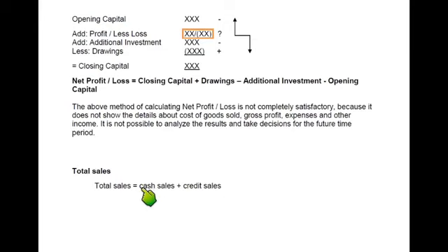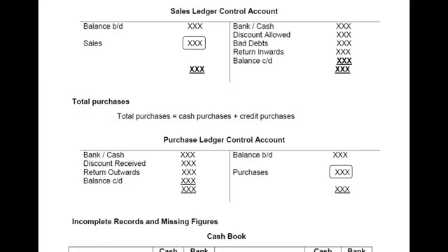So cash sale must be given in an examination question. Cash sale is normally shown in an examination CIE question with the name of cash takings or takings banked. So takings is basically cash sale. Sometimes it says takings banked, which means the amount of cash sale that has already been deposited in the bank. So cash sale or cash takings is the same thing. Then we add credit sales. Cash sales is given in the question, and the credit sale is not given. We need to find out the credit sale. And how can we actually find out the credit sale?